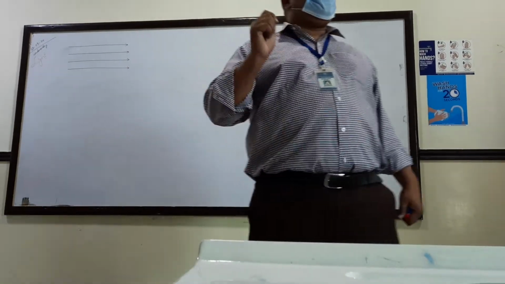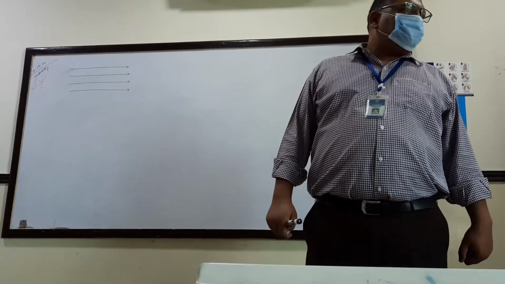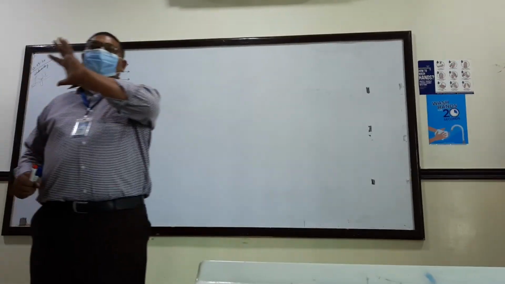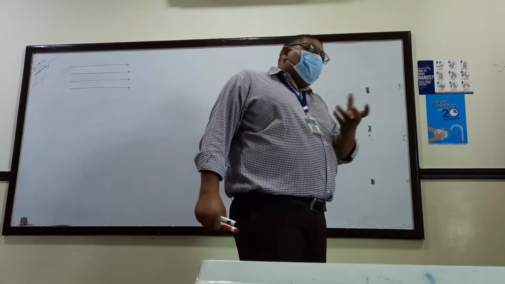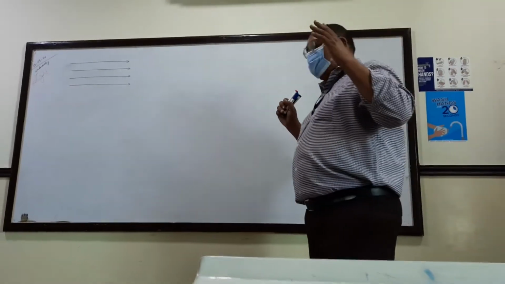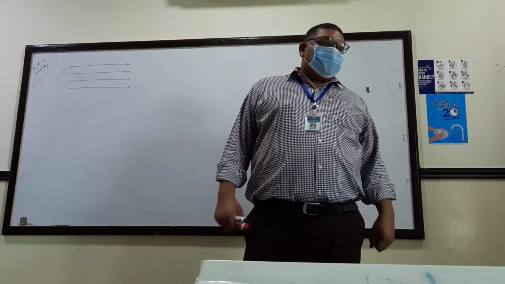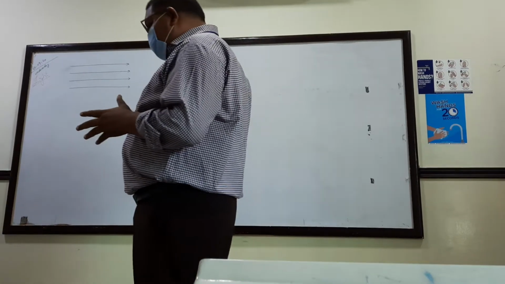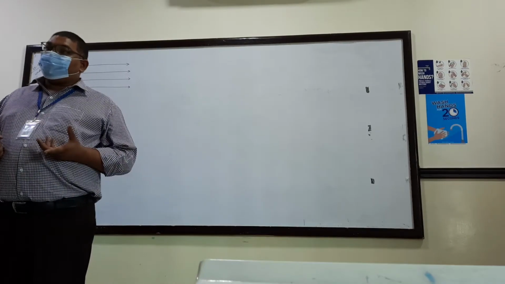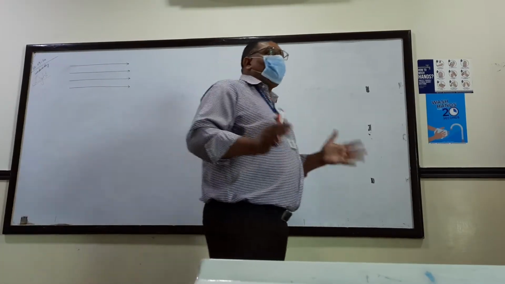what happens when the light comes across another medium? I'm saying medium. For example, if the light is traveling in air, then air will be a medium. If the light is traveling through water, then the water will be a medium. If the light is traveling through glass, then the glass will be a medium. So you see, when the light travels in a medium, the light travels in straight lines.